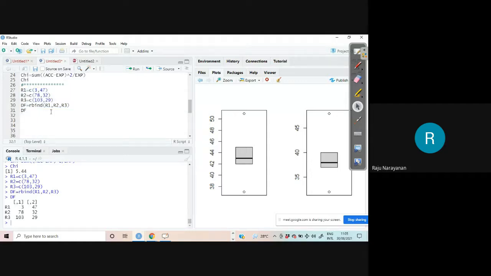You are not happy with that. Therefore, colnames of DF you can change. colnames of DF is equal to c(...).